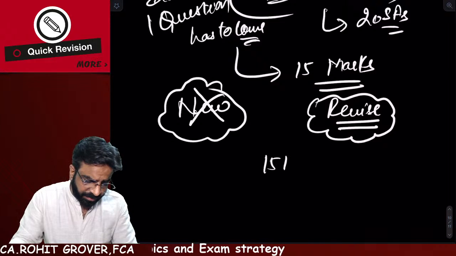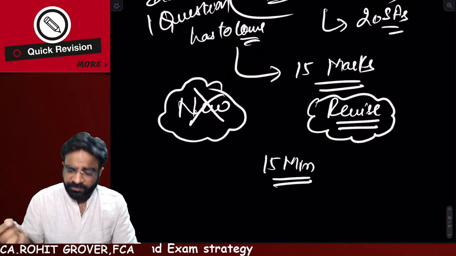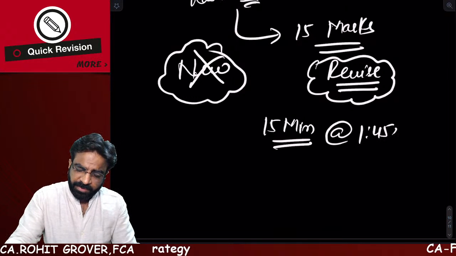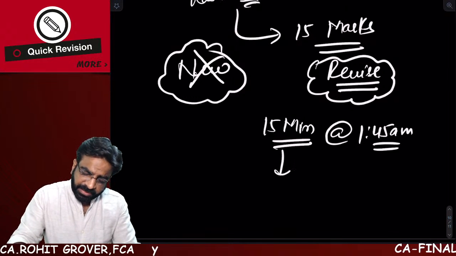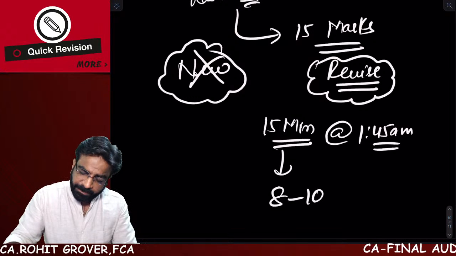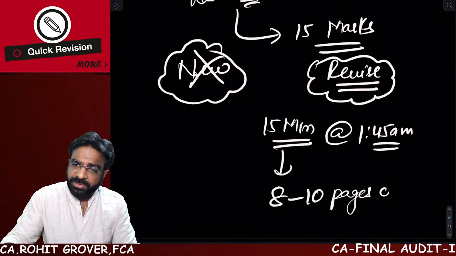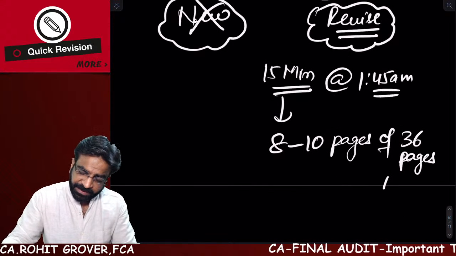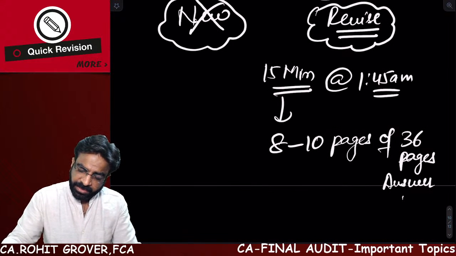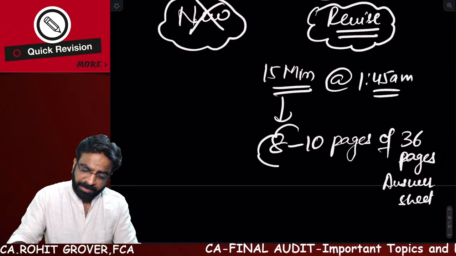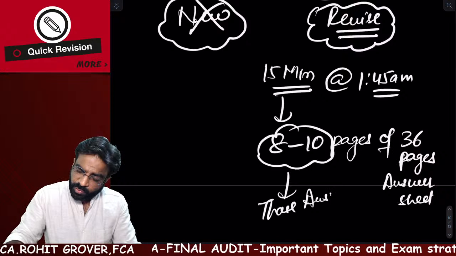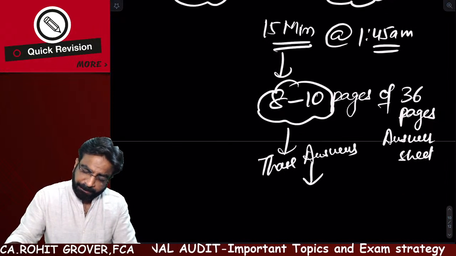And first 15 minutes में क्या करो everyone? First 15 minutes में अपन क्या करेंगे? 1:45 when the examination paper will be given to you, make sure that in the first 8 to 10 pages of your 36 pages of answer sheet, you should write those answers in which you are best.